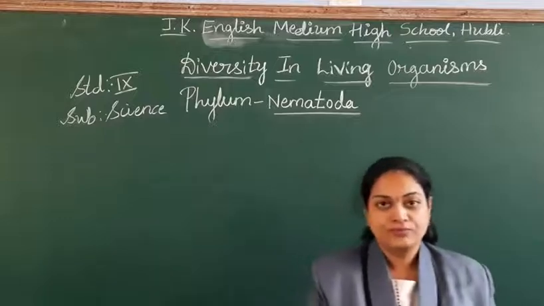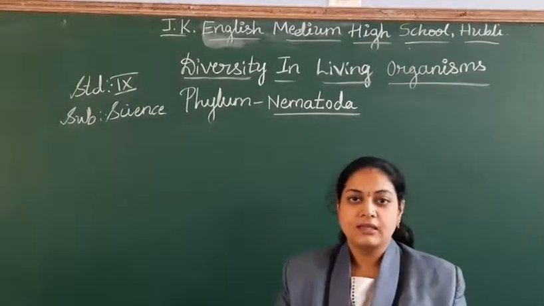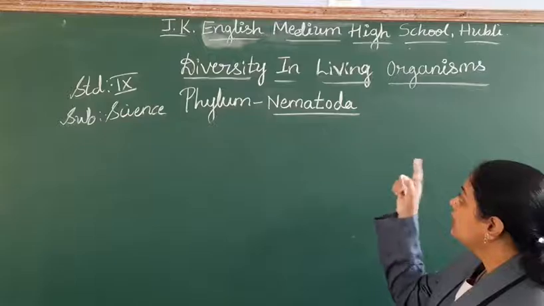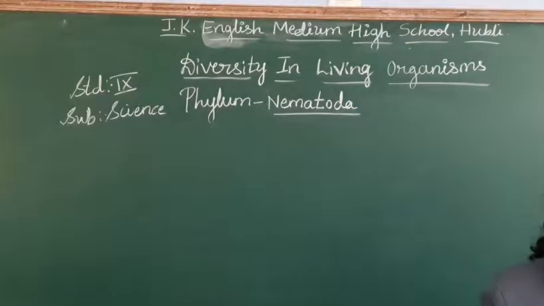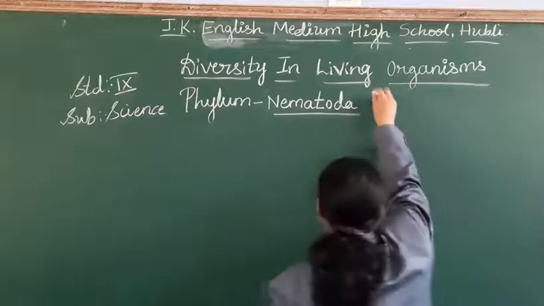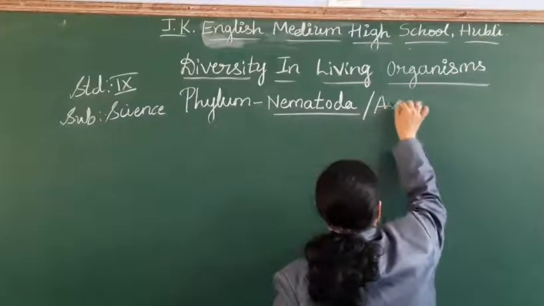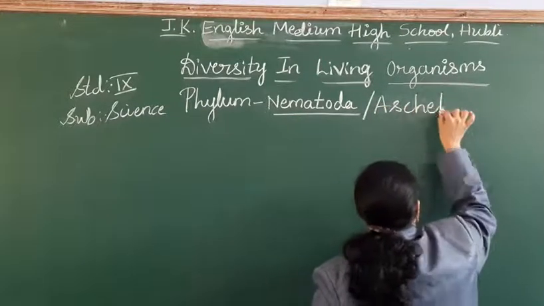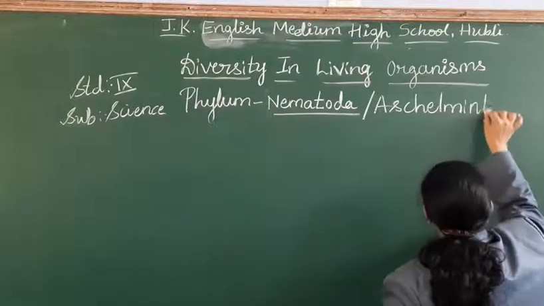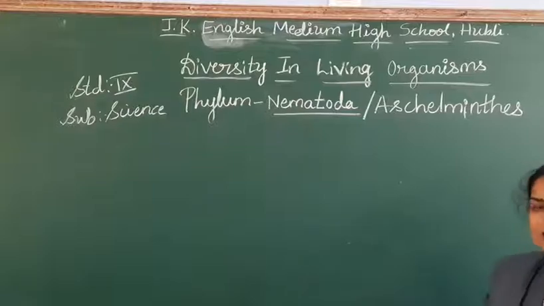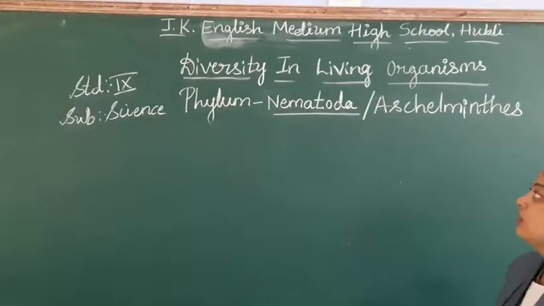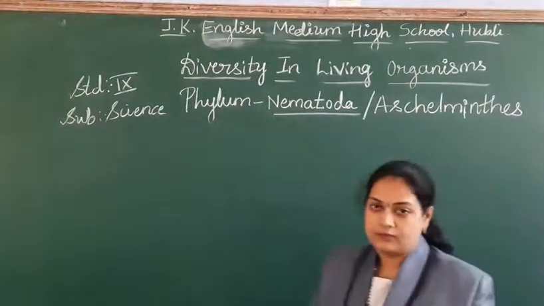Fourth phylum of invertebrates, that is phylum Nematoda. This phylum is also called as Aschelminthes or Nematoda.